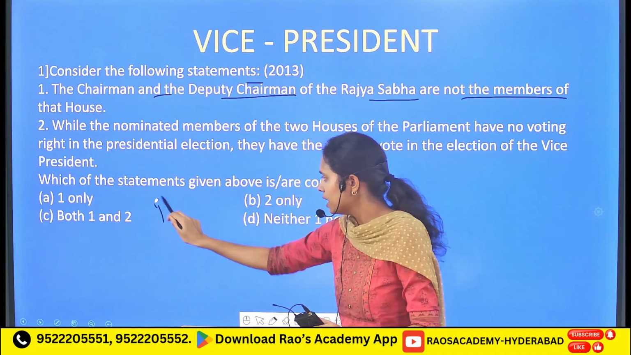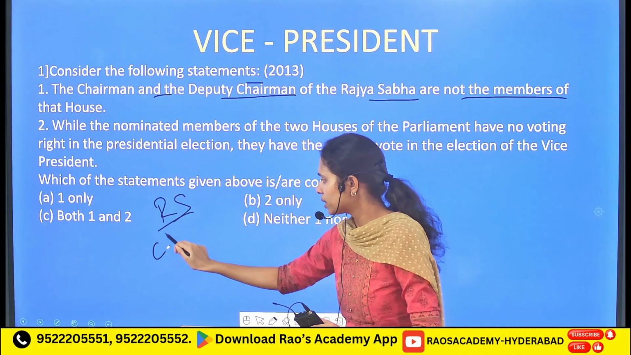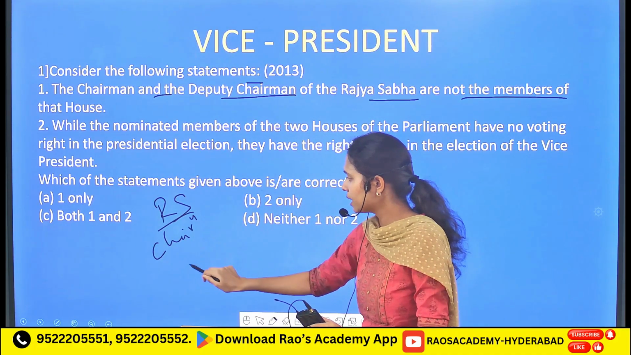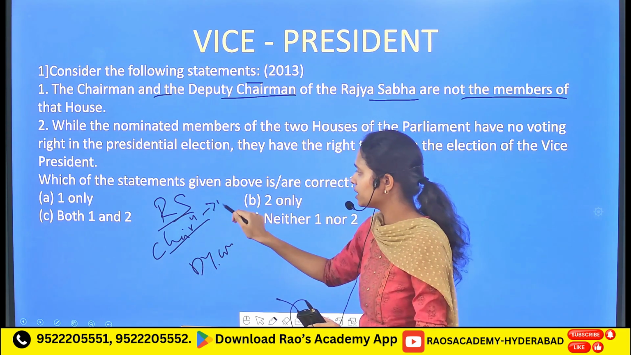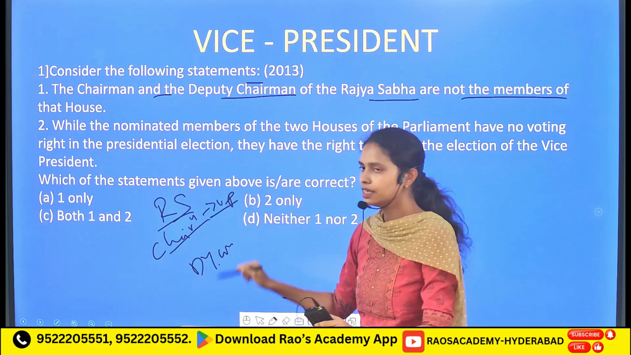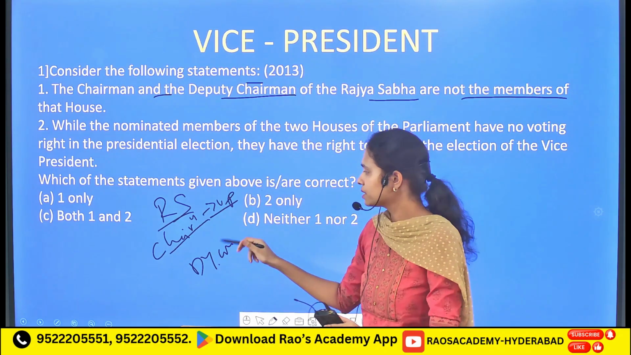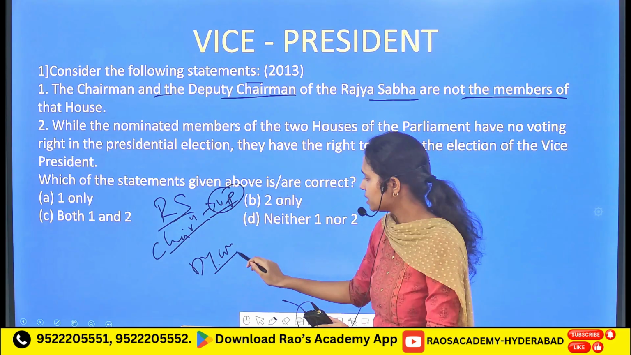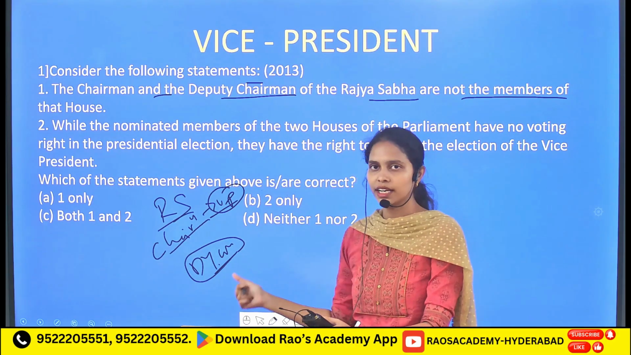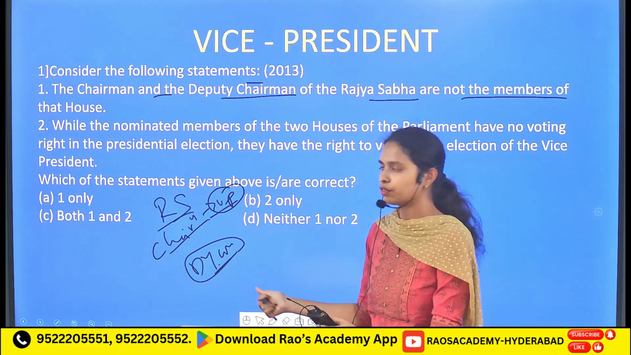Firstly, if we see, this is the Rajya Sabha, which includes the chairman and the deputy chairman. Here the chairman of Rajya Sabha, we call it the vice president. And this vice president is the ex officio member of the Rajya Sabha, whereas the deputy chairman is directly elected from among the members of the Rajya Sabha.